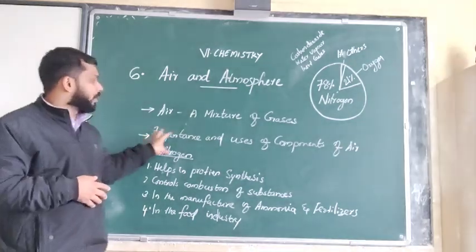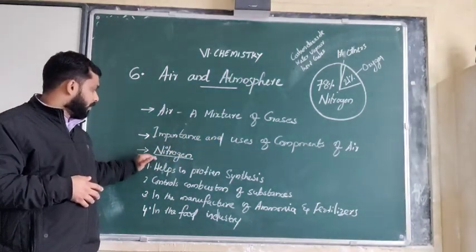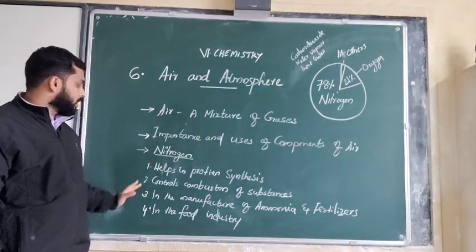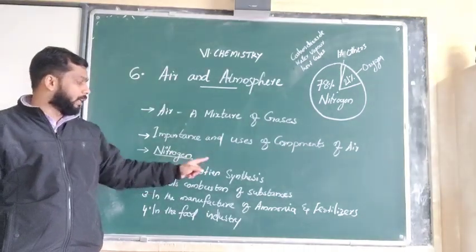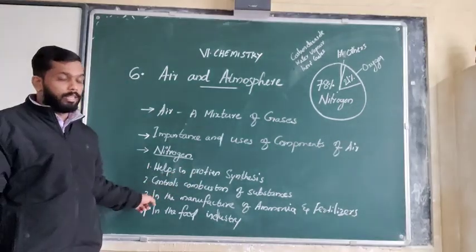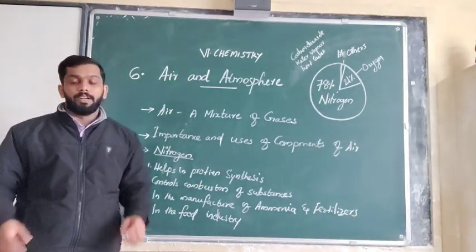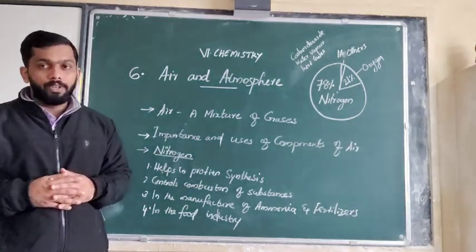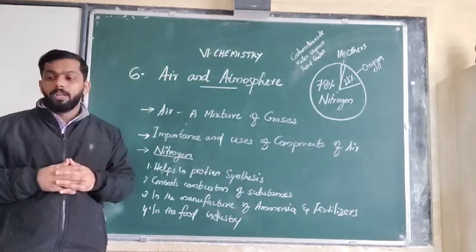Then we have seen the importance and uses of components of air. First we discussed nitrogen. What are the uses? It helps in protein synthesis in plants, controls combustion or burning of substances, is used in the manufacture of ammonia and the manufacture of fertilizers, and finally it is used in the food industry for preservation of foods. So this is about our today's topic.